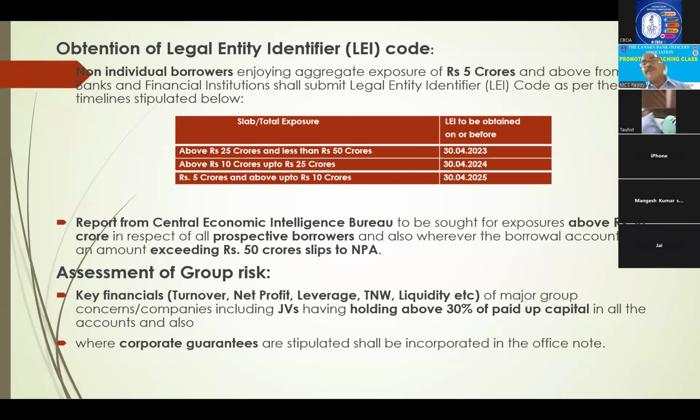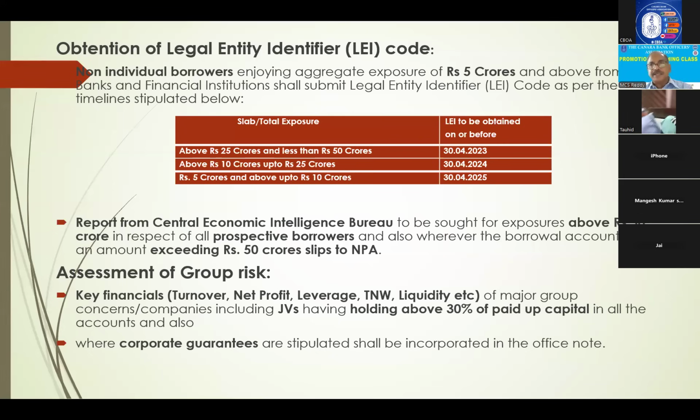Next one is group risk assessment. What is this group risk? I will tell you. There are 4-5 interrelated accounts, that means they have common directors, or a majority of directors are common. We call these group companies. What happens here? If one company is in trouble, naturally the other companies will try to help it.